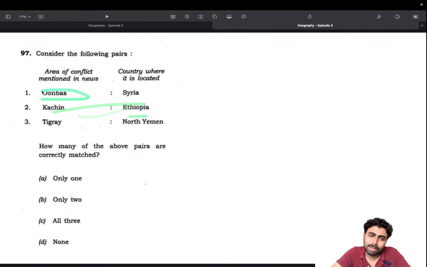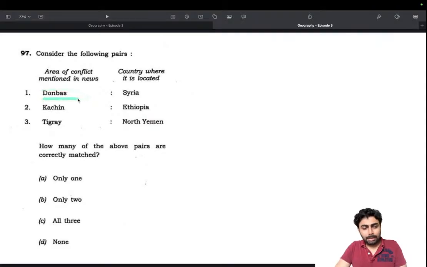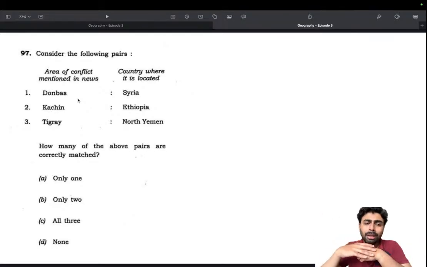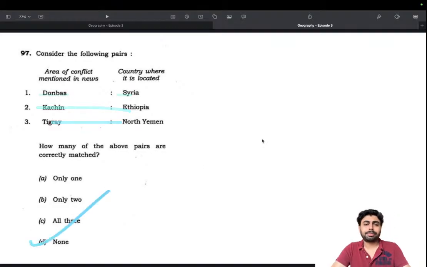Donbass, obviously. Donbass, Donetsk, Luhansk, obviously in the Russia-Ukraine war, not in Syria. This is very much in the news. The exact reason why this war was started was the autonomy of the Donbass region. Donbass is actually a region encompassing a few of the oblasts. Oblasts are the provinces in Ukraine, Donetsk and Luhansk. So those two provinces, oblasts, constitute the Donbass region. And Russia is laying its claim to those regions, meaning that it's sharing the border with Russia, and there is a significant Russian population in that region. It's not in Syria, obviously. That is gone, this is gone, and this is gone. The answer is none.